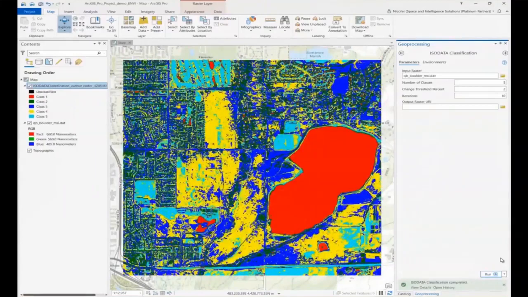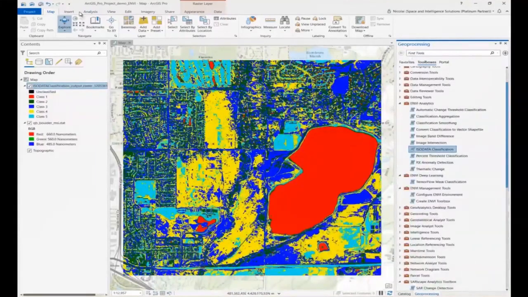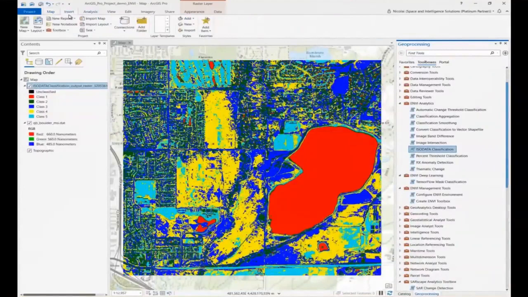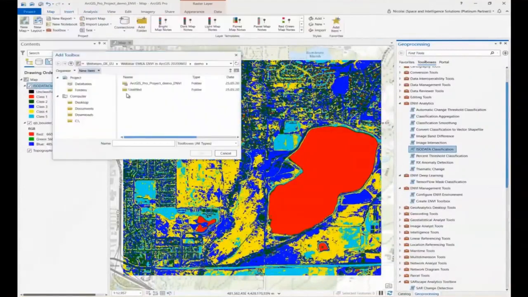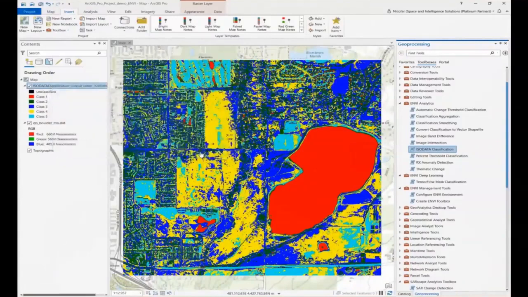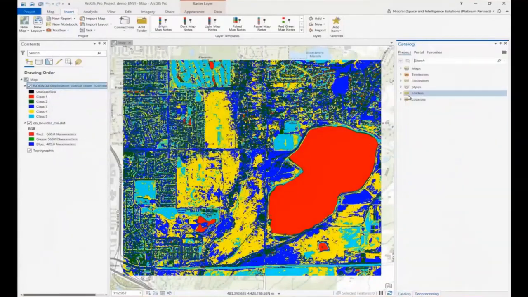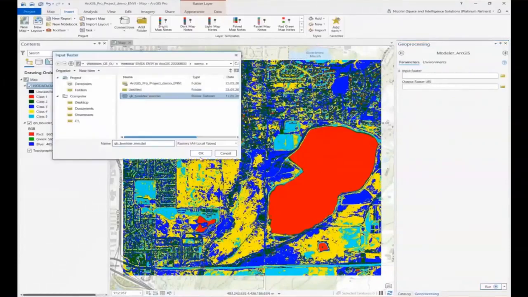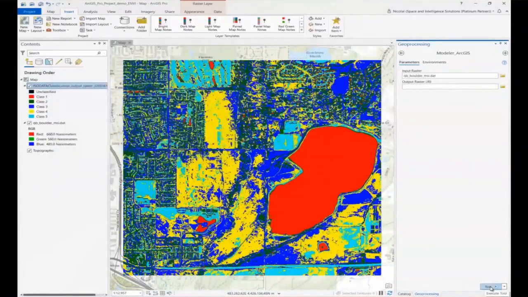But the same tool which I created and published from ENVI, I can access here. Now I'm just adding the same tool. Okay, just let me browse to the particular tool. Yes, ENVI modeler. Now I'm adding the tool. I can access it from my catalog pane, and here I have to go to the toolbox. Now you can see the same tools are here, and you can get this data here and simply run. No need to set the classes and all because it's custom code. And I run this.